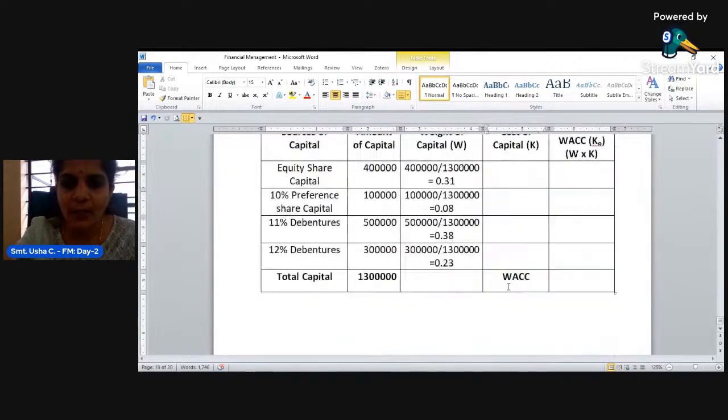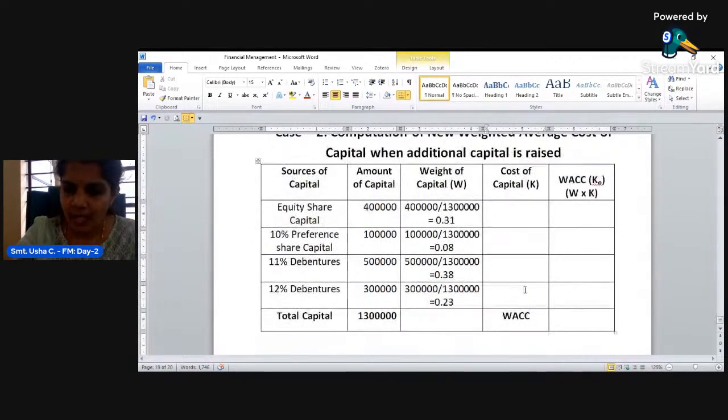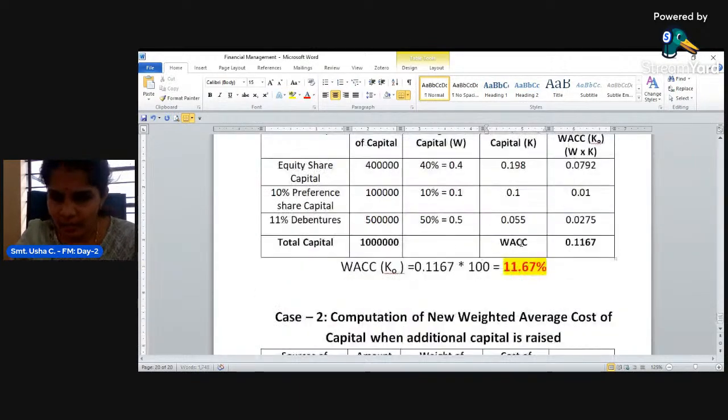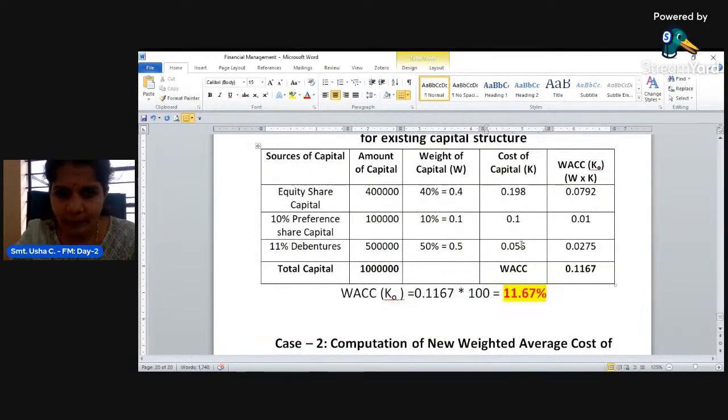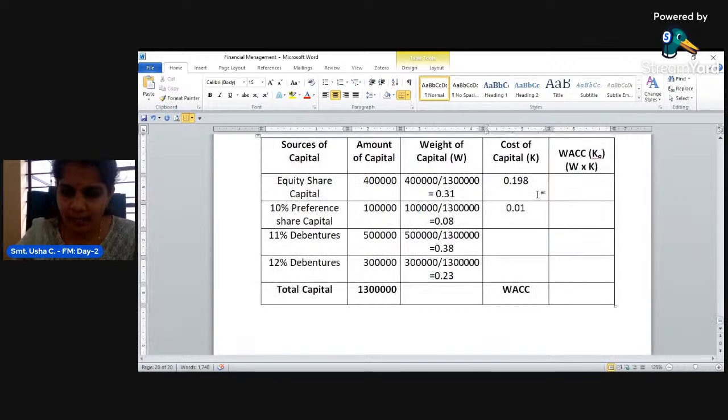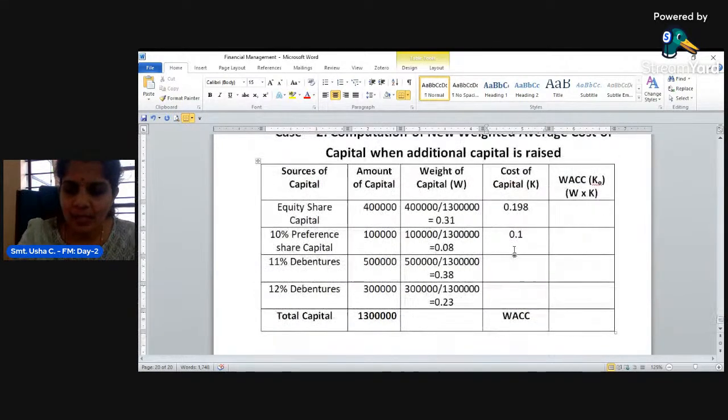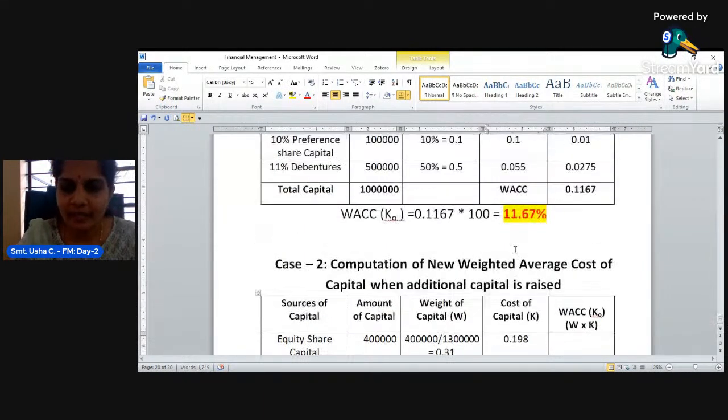Cost of equity is 0.198. Then the cost of preference is 0.1. Next, 11% debenture, it is 0.055.